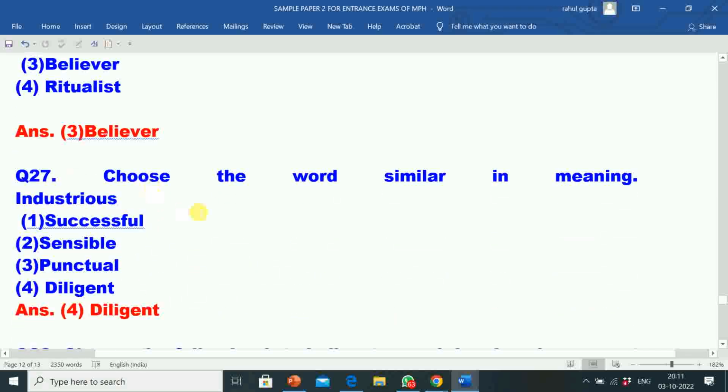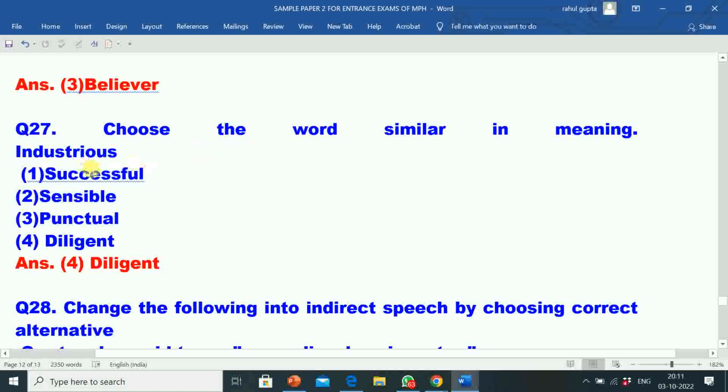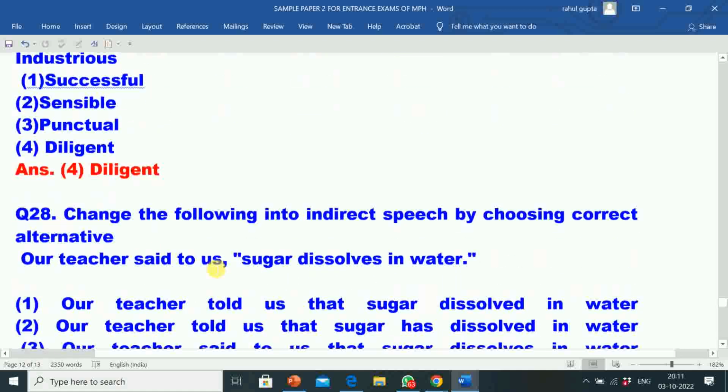Next question 27. Choose the word similar in meaning. Industrious. Industrious means in Hindi parishrami. So option A is successful, B sensible, C punctual, D diligent. Correct answer is diligent. So the similar word with industrious is diligent. Diligent means also parishrami in Hindi.